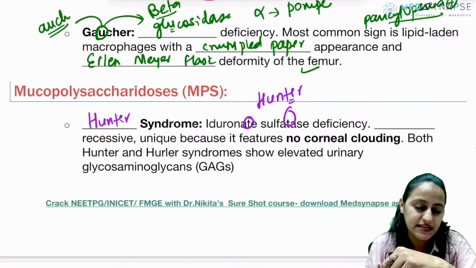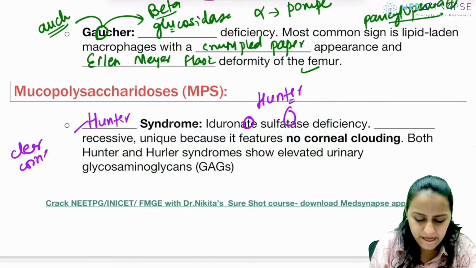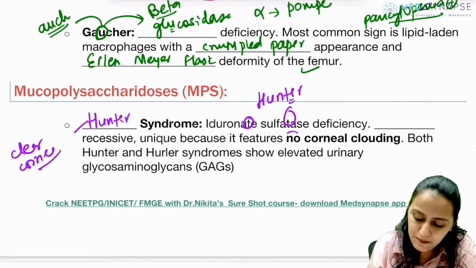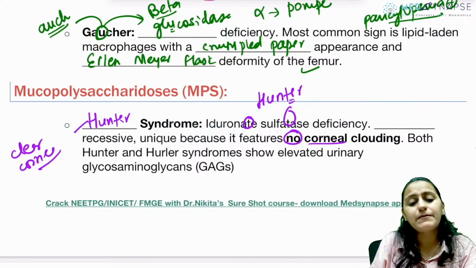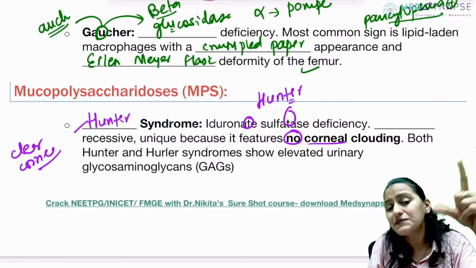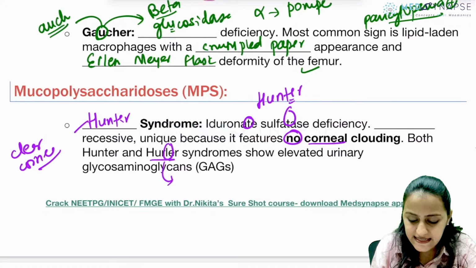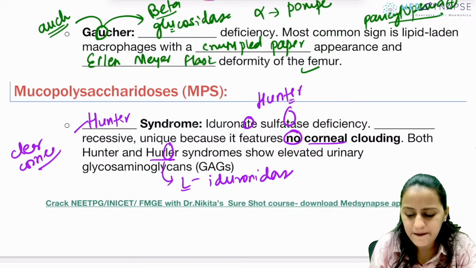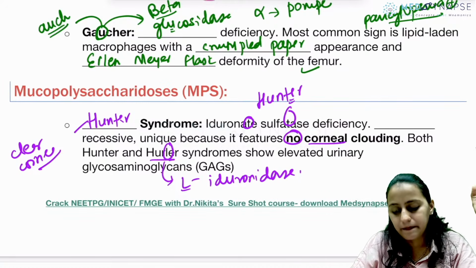Iduronate sulfatase. Hunter requires a clear cornea, right? For hunting the vision should be good. So very, very important, there is no corneal clouding in Hunter's. Remember, both Hurler's and Hunter's are MPS, but Hunter's does not have corneal clouding. Hurler is L. It is L iduronidase deficiency. Hunter's is iduronate sulfatase, TT. Okay?